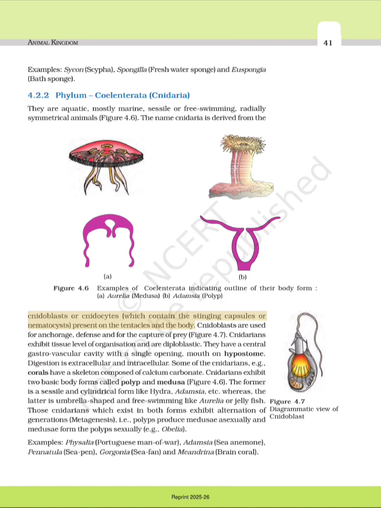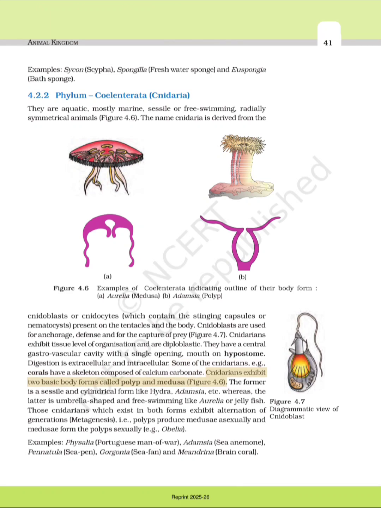Cnidoblasts or cnidocytes, which contain the stinging capsules or nematocysts, are present on the tentacles and the body. Cnidoblasts are used for anchorage, defense and for the capture of prey, Figure 4.7. Cnidarians exhibit tissue level of organization and are diploblastic. They have a central gastrovascular cavity with a single opening, mouth, on hypostome. Digestion is extracellular and intracellular. Some of the cnidarians, e.g., corals, have a skeleton composed of calcium carbonate.